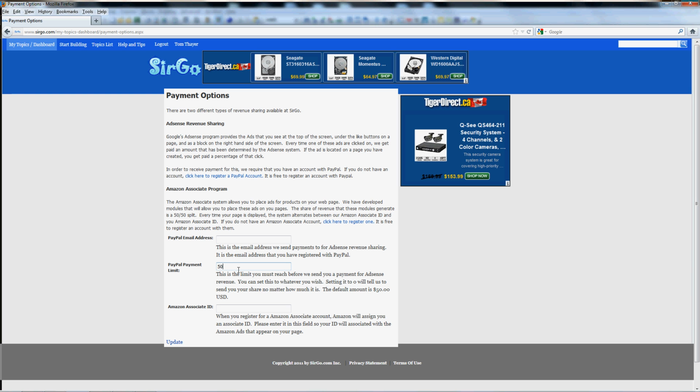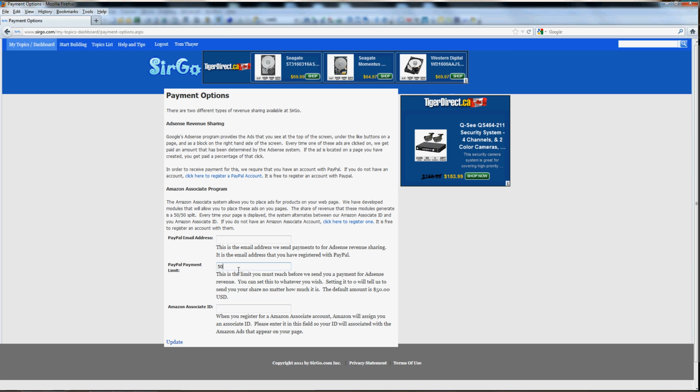The other thing to keep in mind is that if somebody clicked on your ad in April, Google will not send us the money until the end of May. And then we need 15 days to generate our reports and clear funds and so on and so forth. And then we will send you the money. So essentially, any clicks that happened in April, you'll be paid on June 15th. Any clicks that happen in May, you'll be paid on July 15th, and so on and so forth. So that's how the AdSense revenue sharing works.